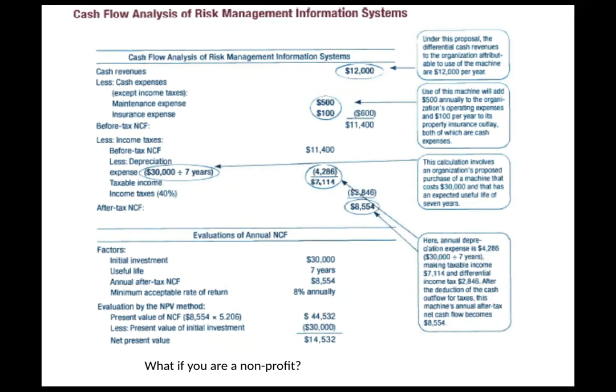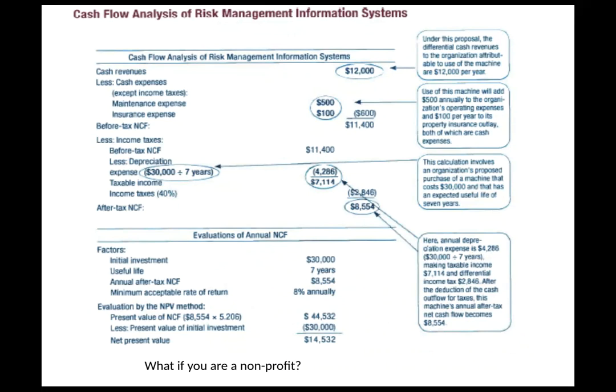So now we take this amount, and this is where, again, people start losing it: it talks about income taxes, right? We've depreciated, and we said our net cash flow is $7,114. Now we multiply this by the 40% to come up with what we have to pay in taxes, and it shows $2,846 in taxes. And what we're going to do is take this $11,400 and subtract what we're paying in taxes. And so our after-tax net cash flow is $8,554.